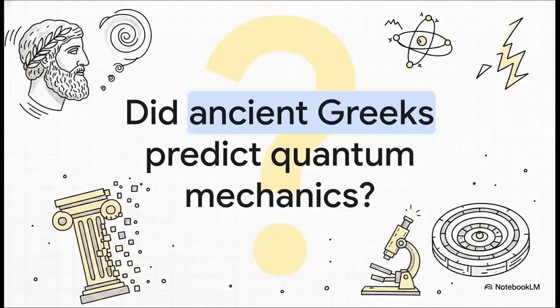So, did ancient Greek philosophers actually predict quantum mechanics? I know, it sounds like a totally crazy question. We normally think of modern physics as something born in massive particle accelerators with billions of dollars of high-tech equipment. But wait until we dive into how classical reality just completely breaks down at the atomic level, and how the ancients actually saw that exact breakdown coming centuries before the very first microscope was even invented.